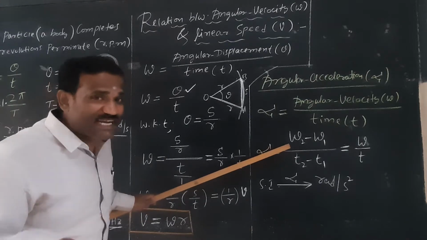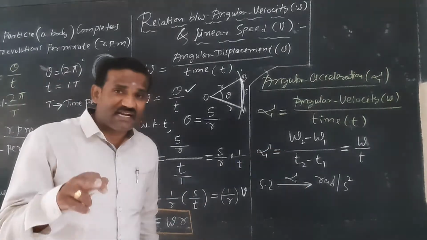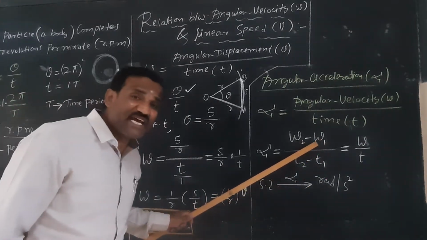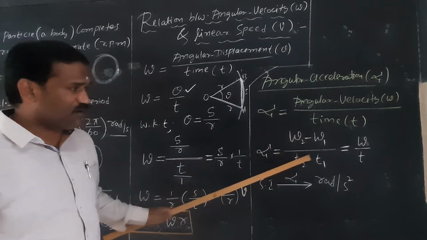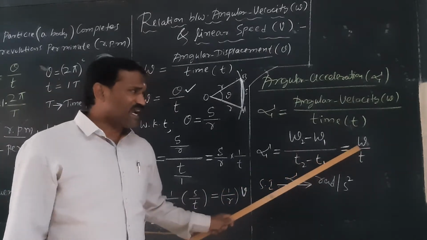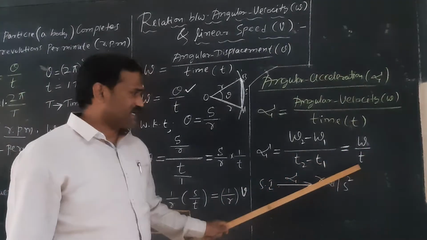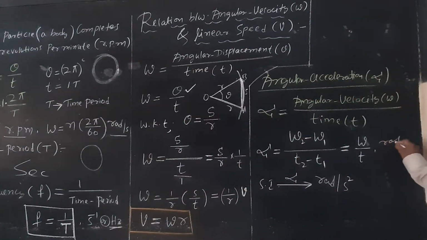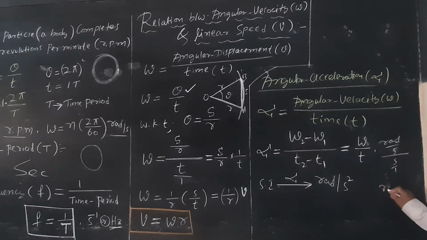Omega 2 is the final angular velocity. Omega 1 is the initial angular velocity. Therefore, alpha is equal to omega 2 minus omega 1 divided by t2 minus t1, that is, final angular velocity minus initial angular velocity, divided by time. Angular velocity is measured in radian per second. Divided by second, you will get radian per second into 1 by second, that is, radian per second square.